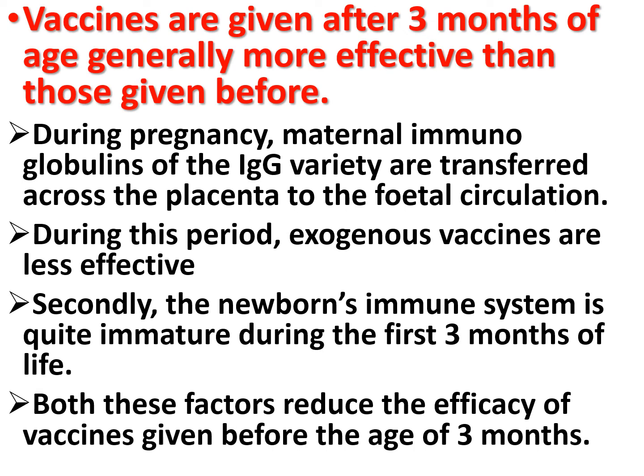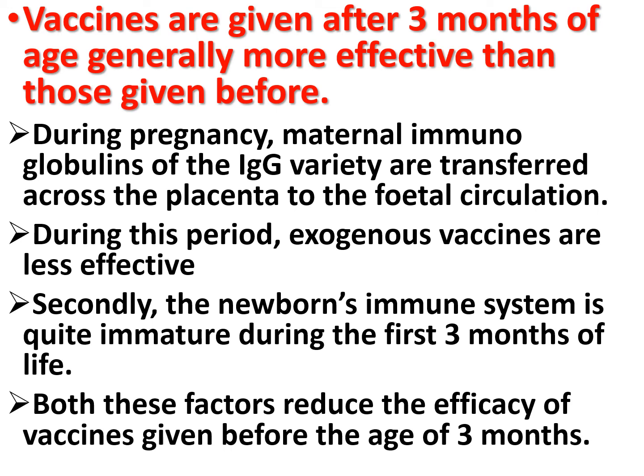Now, vaccines given after 3 months of age are generally more effective than those given before. During pregnancy, maternal immunoglobulin of the immunoglobulin G variety is transferred across the placenta to the fetal circulation, and these antibodies protect the infant during the first few months after birth.